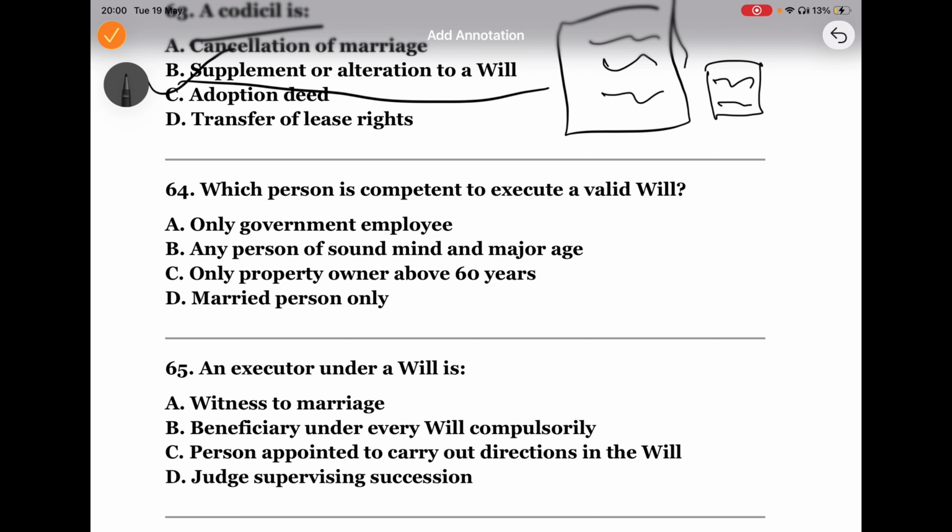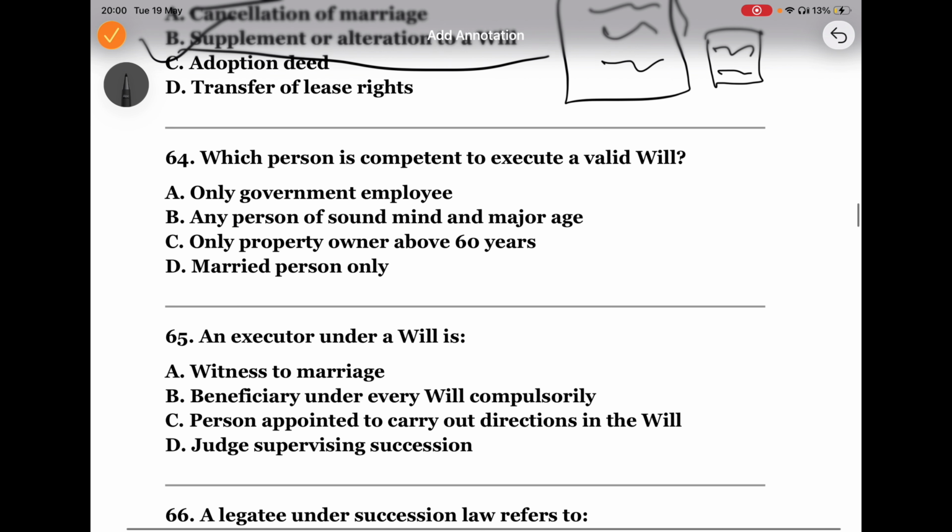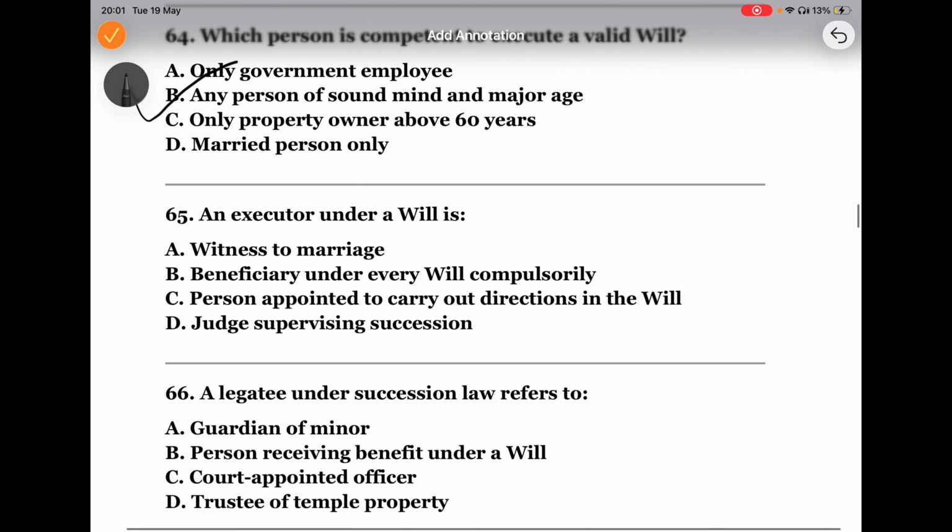Who can make a valid will? To make a valid will, a person must be major, mentally sound, and understand what he is doing. So in these options we have any person of sound mind and major age. The answer is B. Next, who is an executor?